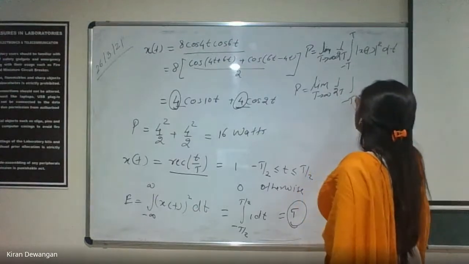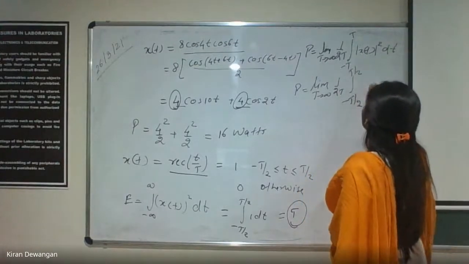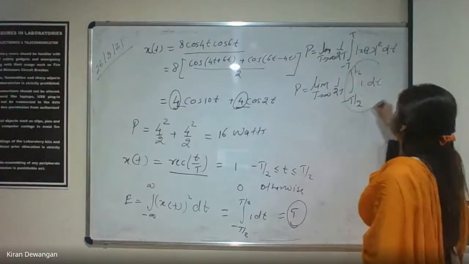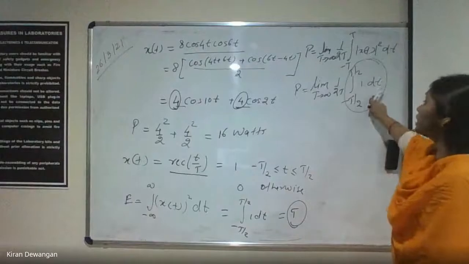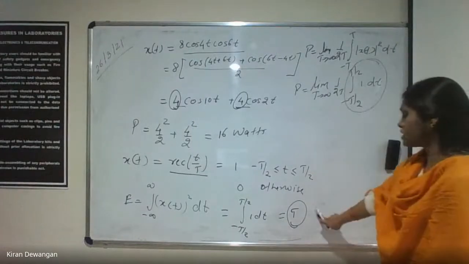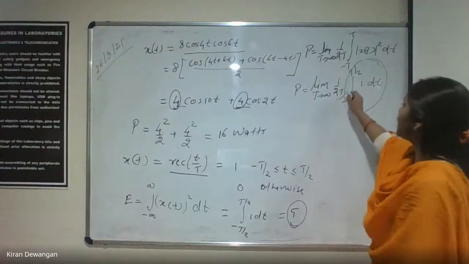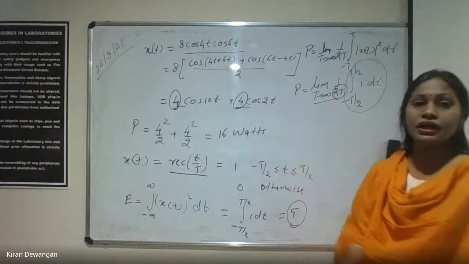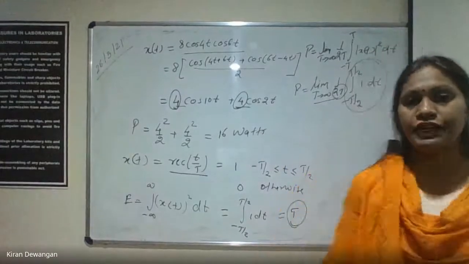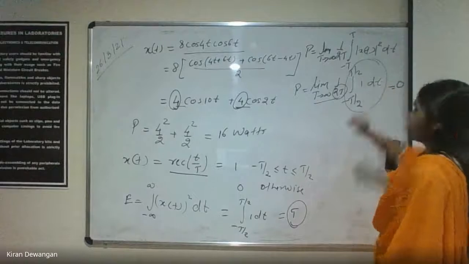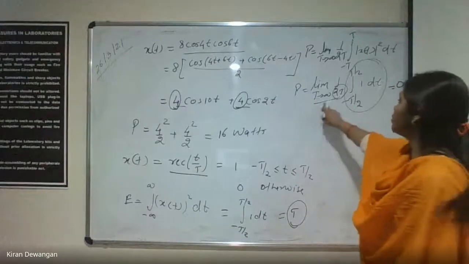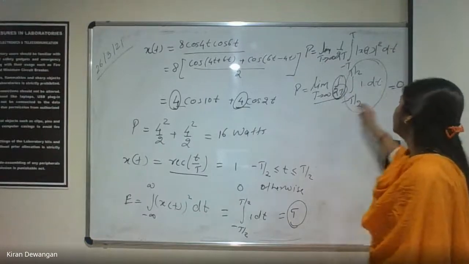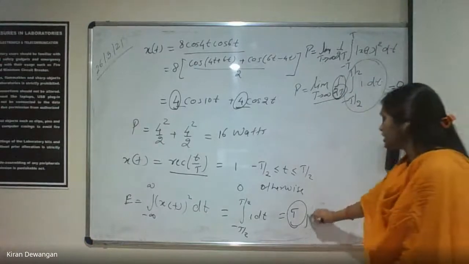This becomes minus tau by 2 to tau by 2, and this is just 1 dt. Since we already know this integration is just tau, the value that we have calculated, and the formula has 1 by 2T with the limit T tends to infinity, this becomes 0. Clear? Applying the limit T tends to infinity to 1 by 2T, this becomes 0.